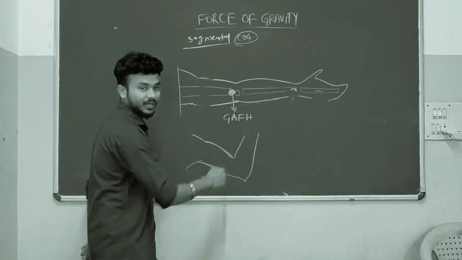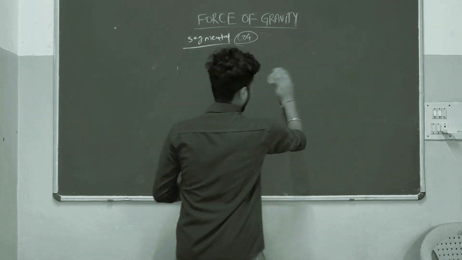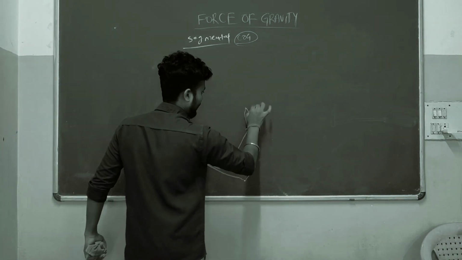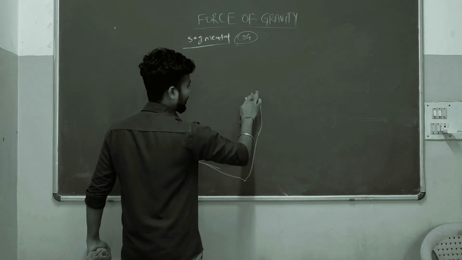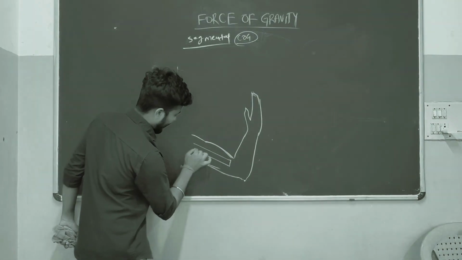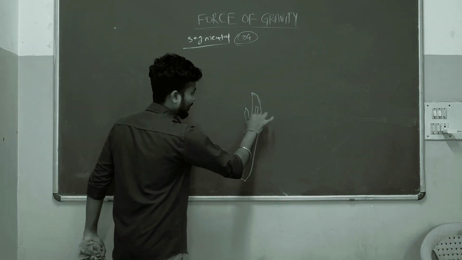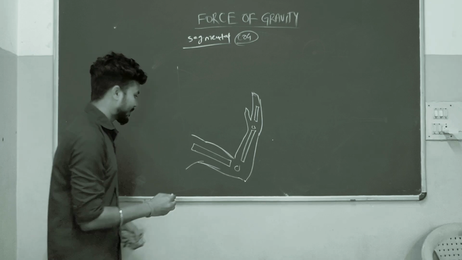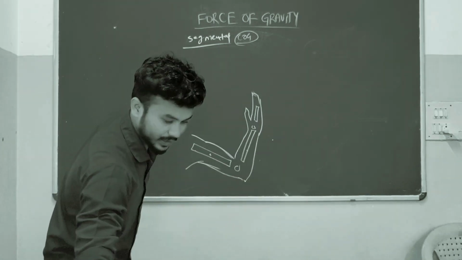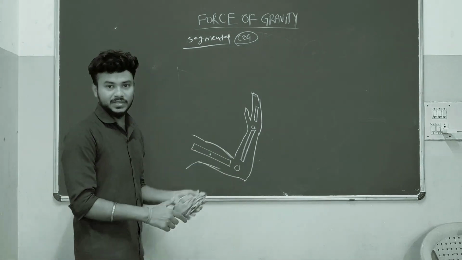Suppose the segments are in a different pattern. Now we will see a different pattern. Imagine this is our hand. Here we have the arm component, this is our forearm component, and this is our hand component. Here we have one COG, here one COG, and here one COG. Now in this pattern, the upper limb is like this.